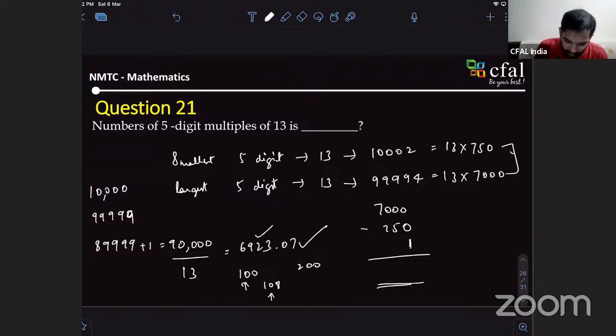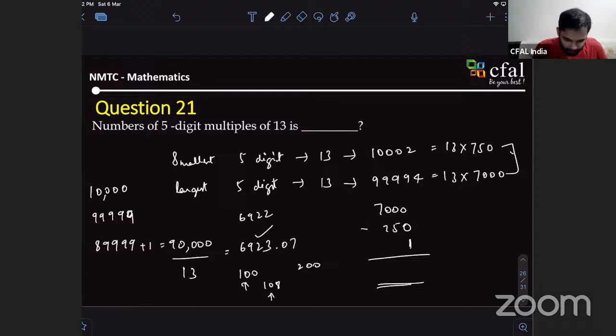It will be close to this number. It might be 6922 also. Like with your method, I got it as 6922. No, your answer is 6923. You should get 6923. Oh yeah, we have to add one. 6922, 6923. But in this case, it works. But can you see the problem?